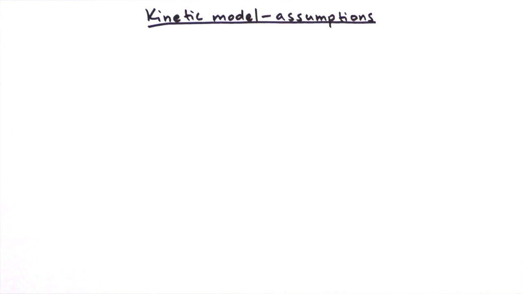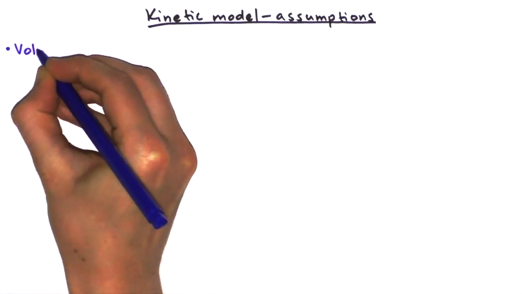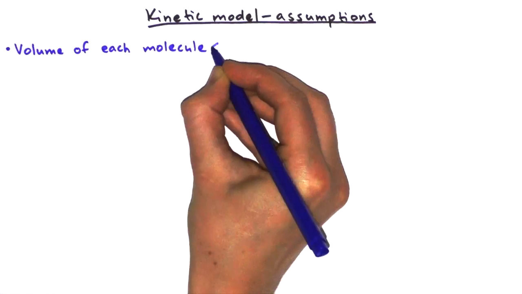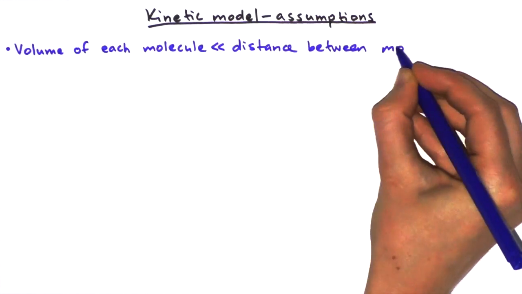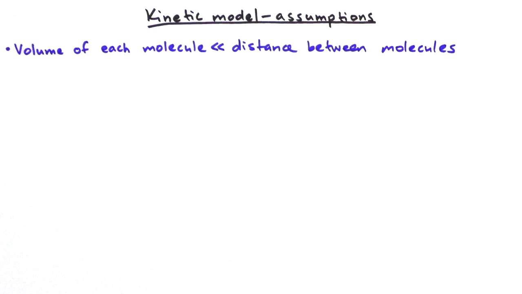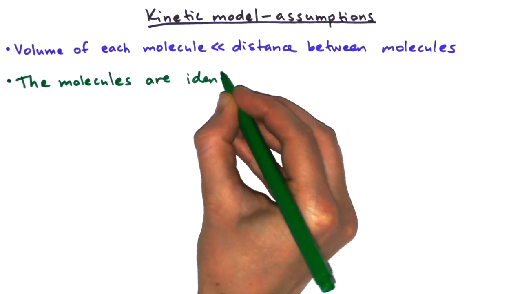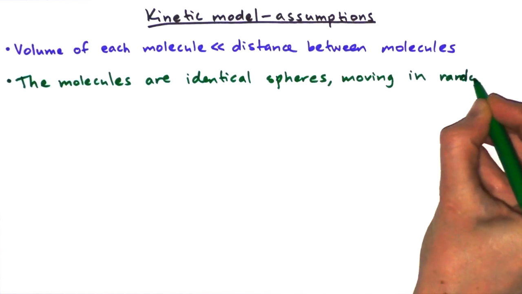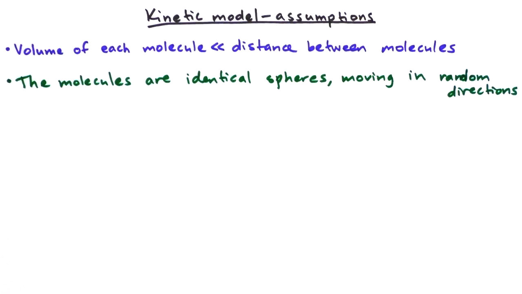Okay, so the first assumption is that the volume of each molecule is very small compared to the volume of the whole gas. So we could also say that the size of each molecule is much smaller than the distance between molecules. The next assumption is that the molecules are identical spheres and they're all moving in random directions.